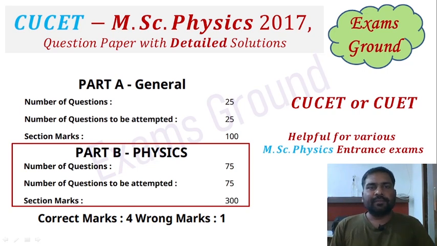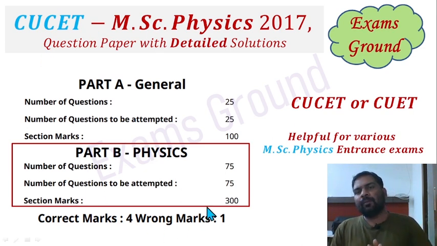Hello friends, today I am going to solve the CU CET MSc Physics 2017 question paper with a detailed solution. CU CET or CUET, both are the same. Earlier it was known as CU CET, and from 2022 onwards it is CUET. There will be 100 questions: 25 from the general test and 75 from the domain subject, physics. For each correct answer there are 4 marks, and for each wrong answer there is 1 negative mark. This video will be helpful for CUET 2022 and other MSc Physics entrance examinations.